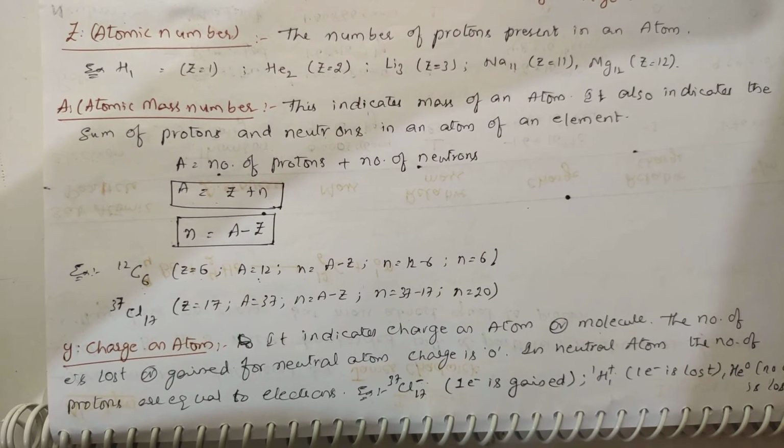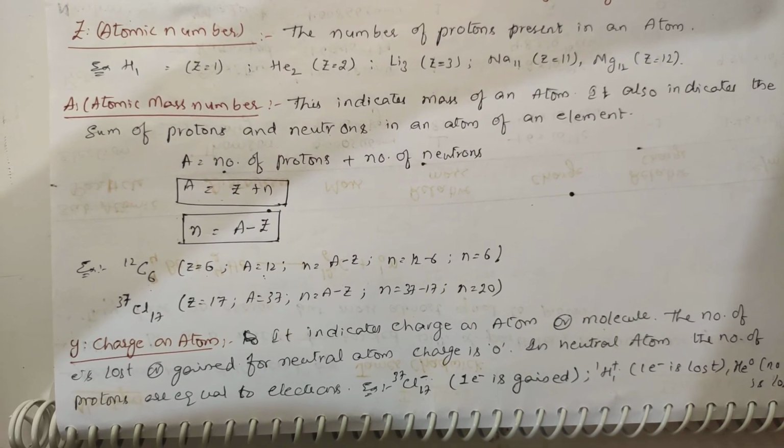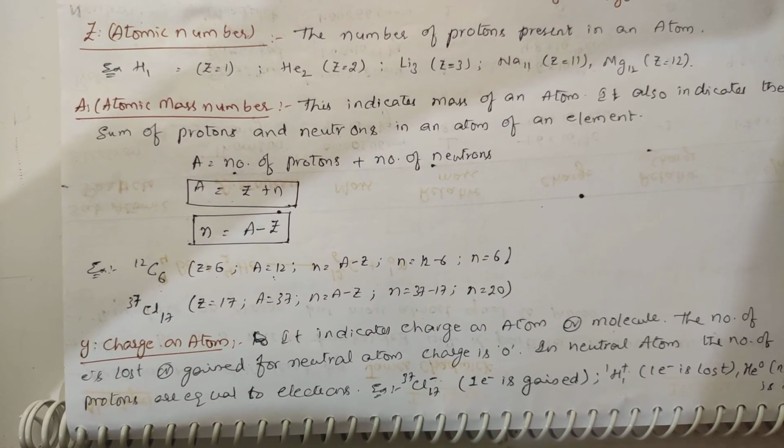What is meant by alpha particle? Helium plus 2 is called an alpha particle. Again I am repeating, helium plus 2 is called an alpha particle.